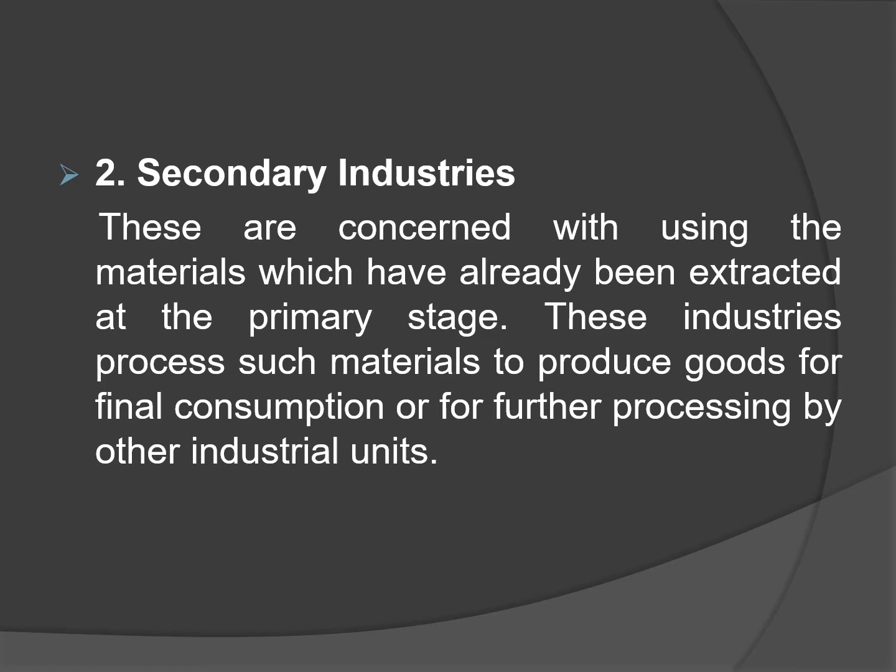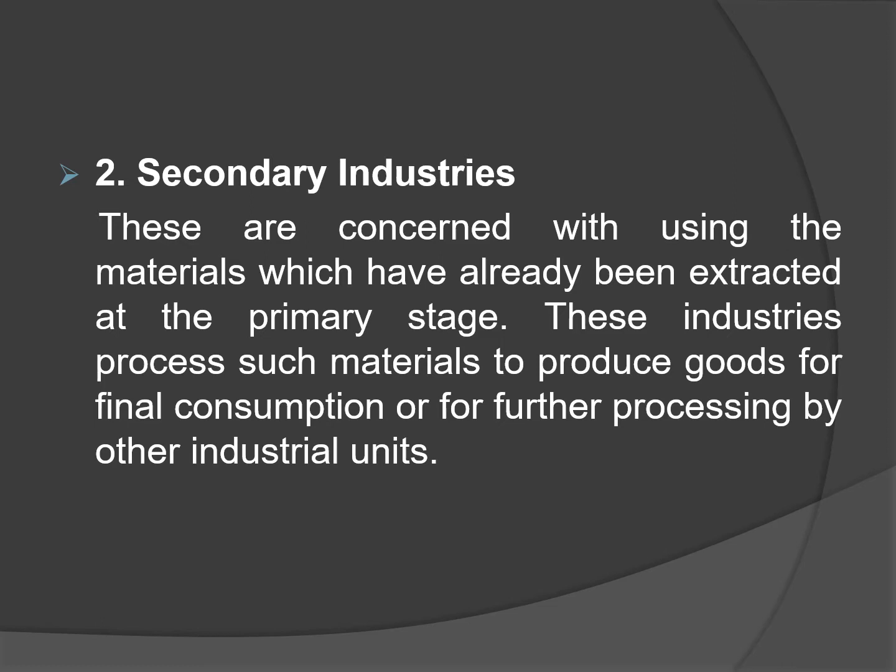These secondary industries process such materials to produce goods for final consumption or for further processing by other industrial units. Sometimes they can produce semi-finished products also, which can be sent for further production.